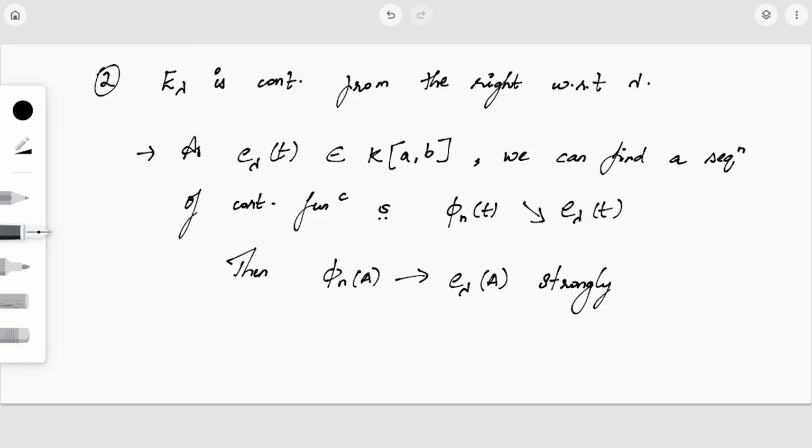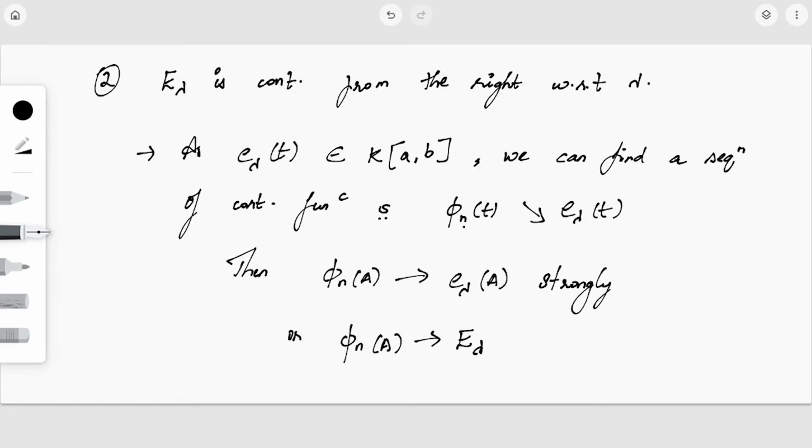So since e_λ(t) is an element of K(a,b), we can find a sequence of continuous functions φ_n(t) which converges monotonically decreasing to e_λ(t). Then we can say that φ_n(A) converges to E_λ strongly.